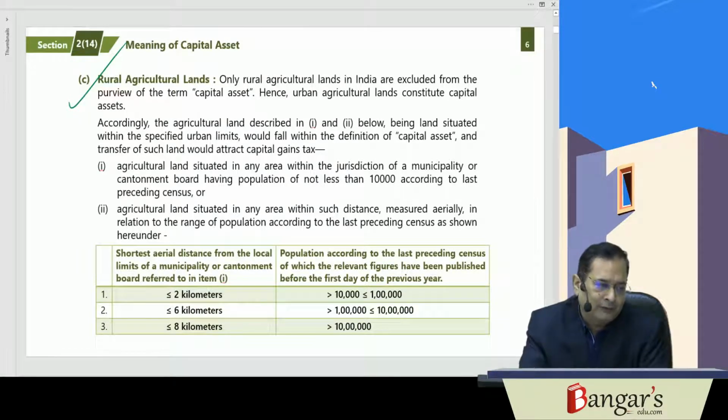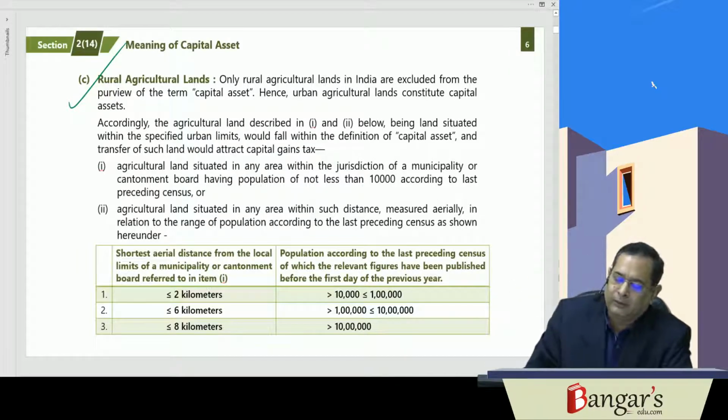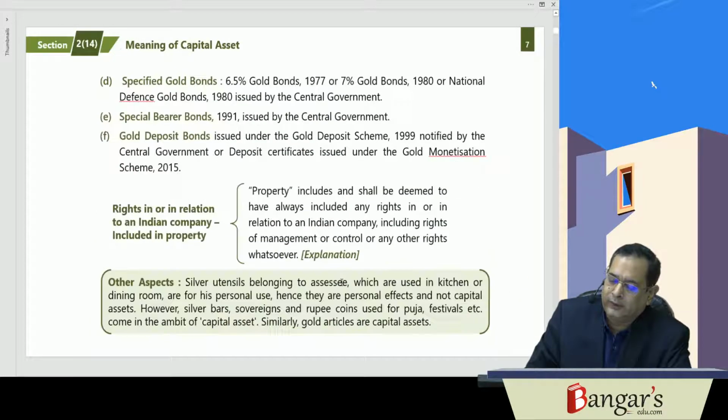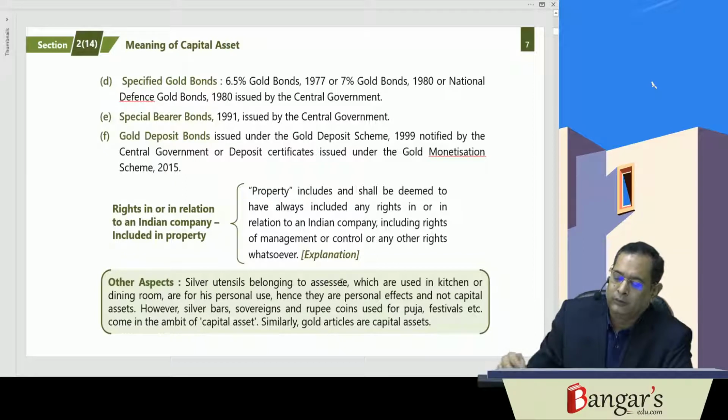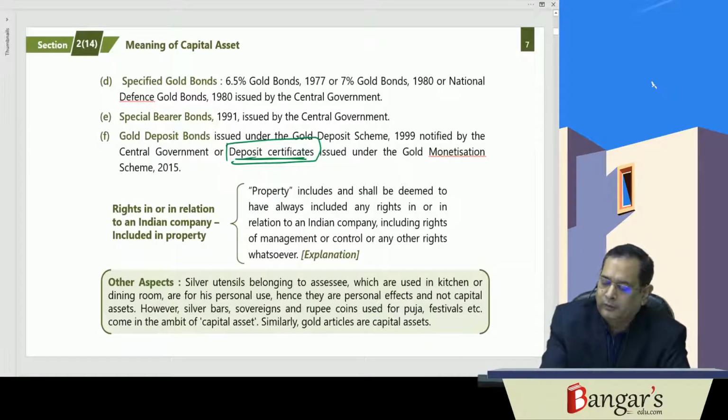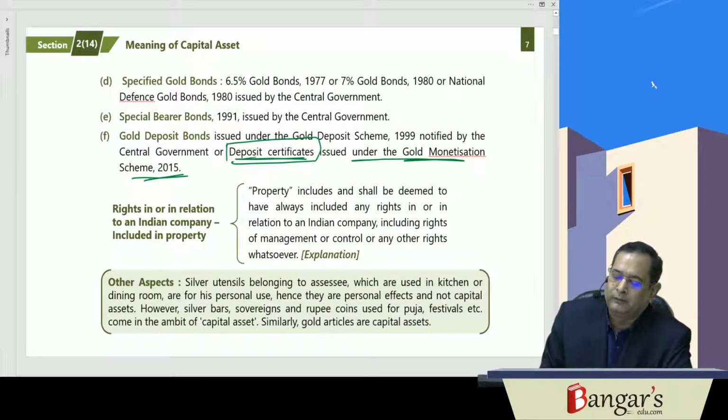And if agricultural land is situated in an urban area and you are transferring that agricultural land, it will be a capital asset. Otherwise rural agricultural land is not a capital asset. If urban agricultural land is transferred, there will be a capital gain. Then specified gold bonds, special bearer bonds, and gold deposit bonds or sovereign gold bonds. Basically a sovereign gold bond is a deposit certificate issued under the gold monetization scheme. That will be covered under the ambit of capital asset.